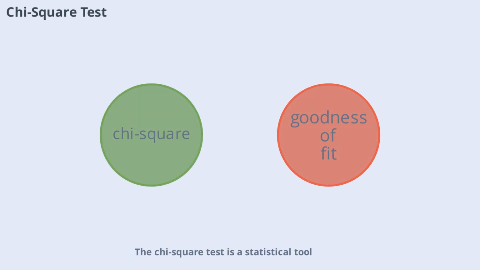Chi-square test is a statistical tool used to compare observed data with expected results. In physics, it's often used to test the goodness of fit for theoretical models. By calculating the chi-square value, physicists can assess whether differences between observed and expected data are due to chance or indicate a real effect. This test is especially useful for categorical data and helps validate experimental results.